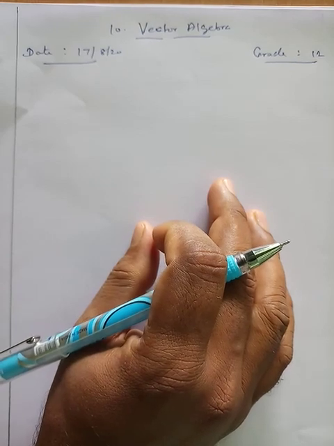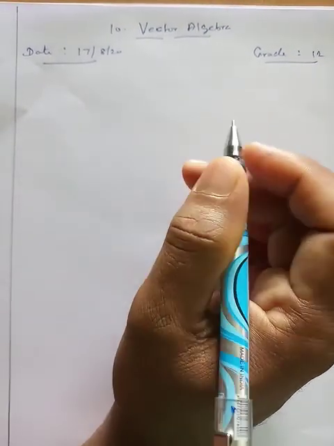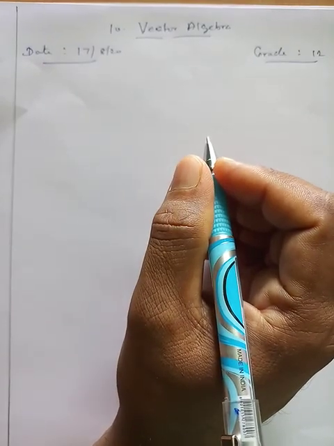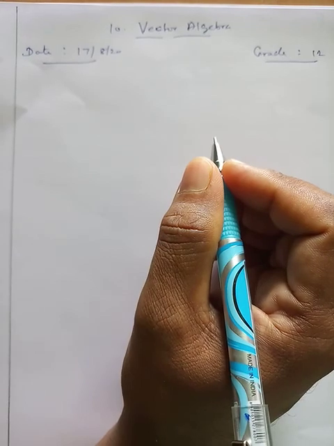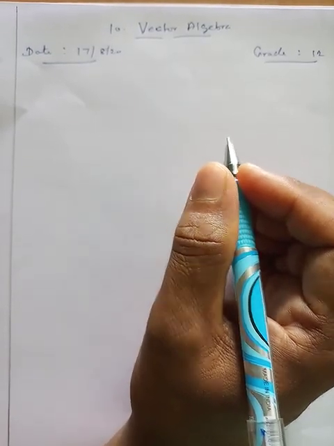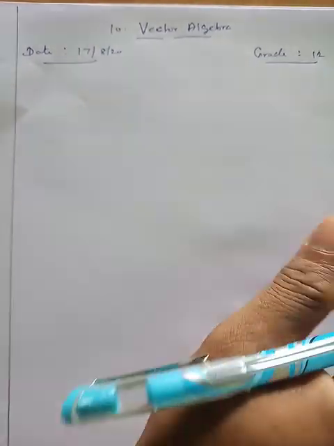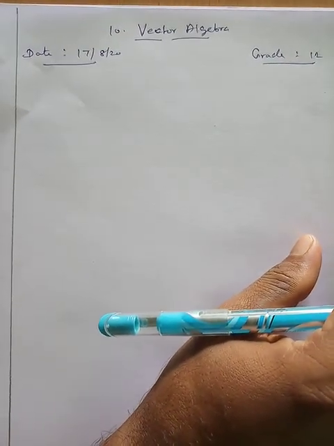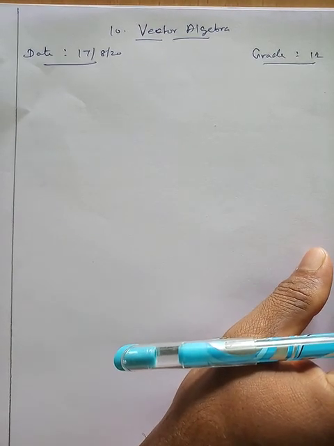For example, if you want to measure the height of a person, that height will only be a real value, a positive real value. It has no direction. So this type of measurement is called a scalar quantity.